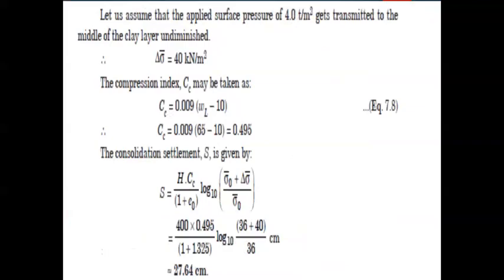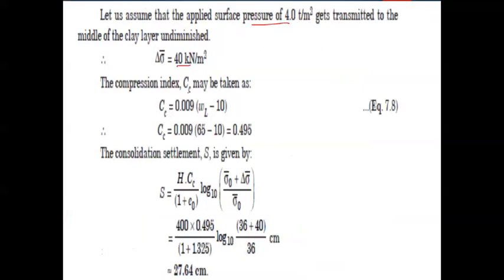So let us move forward now. Let us assume that the applied surface pressure of 4 ton per meter square gets transmitted to the mid of the clay layer. Then delta sigma dash we have to consider, which will be 40 kilonewton per meter square.